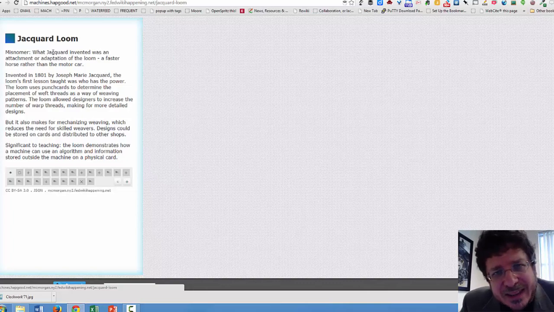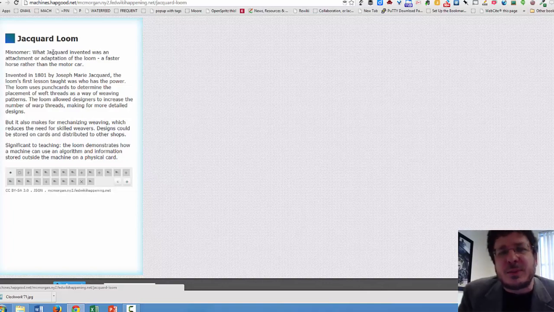Mike has made the subtle reference to teaching here. The idea is that when you're weaving a design into a rug, the design and the process of making the design are really interwoven. Once you're able to put that design on a card as a process, it changes things.